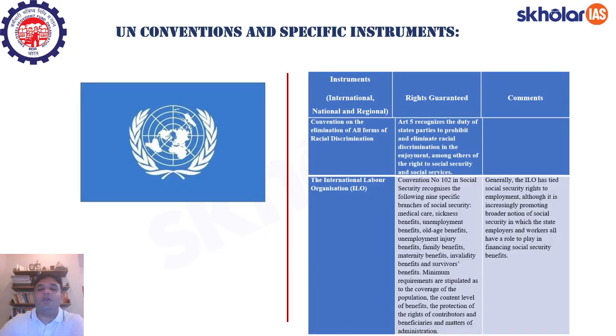Then you have the Convention on the Elimination of All Forms of Racial Discrimination. Under that convention, you have Article 5, okay, which again recognizes the duty of the state to ensure that no racial discrimination is being carried out, and also to make sure that everybody gets right access to social security measures and social services. Then let's talk about the International Labour Organization.